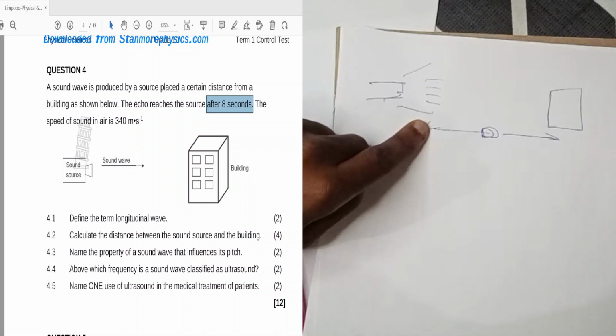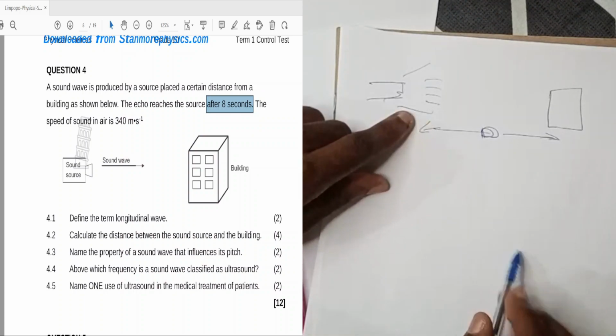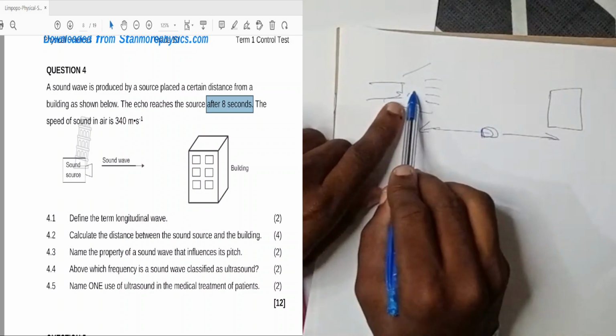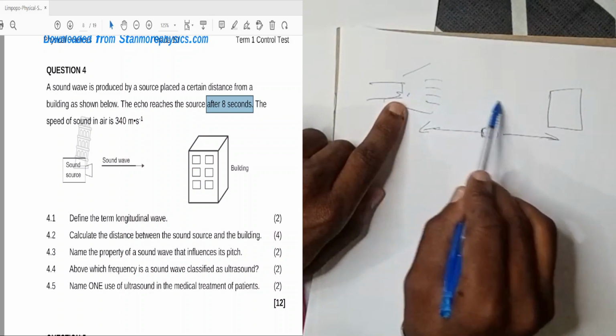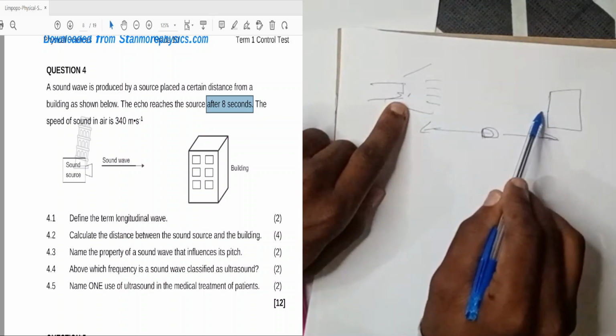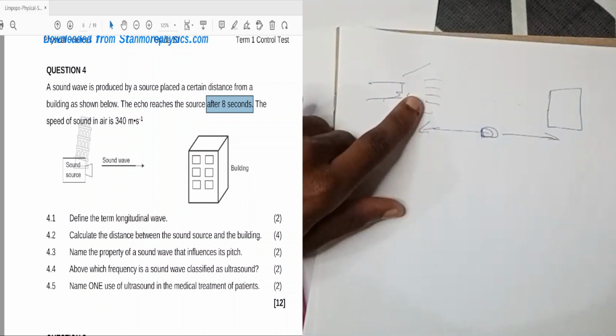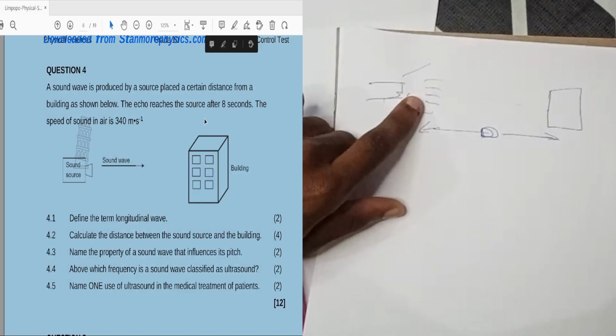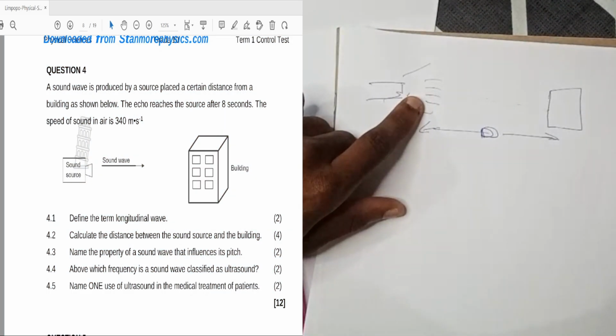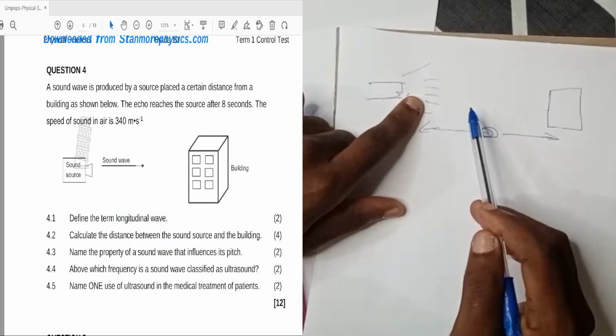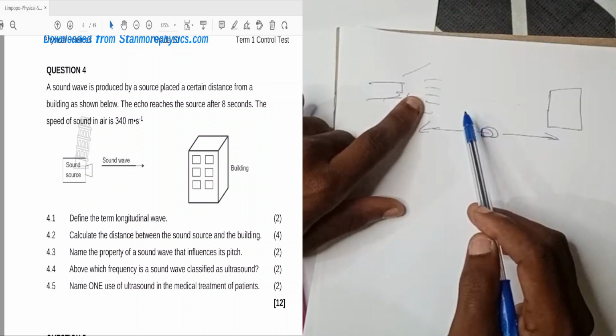The echo reaches, what is echo? Echo is when we send the sound from here, it goes and reaches this place and is reflected back. That is echo, the reflection of sound. But the question here says that the echo reaches the source after 8 seconds.